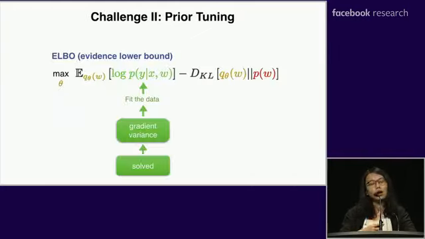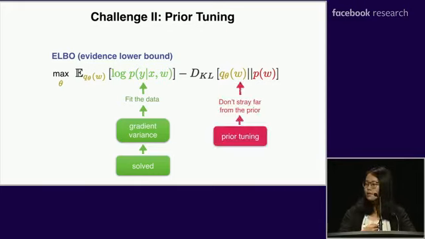Okay, so far I've just shown how we can solve the first challenge with respect to the gradient variance. Next, let's talk about this KL divergence term. The second challenge is what we call prior tuning in the KL divergence term. How effectively we can select an appropriate prior for p(W) so that the fit is neither underfitting nor overfitting is always a critical issue to solve.